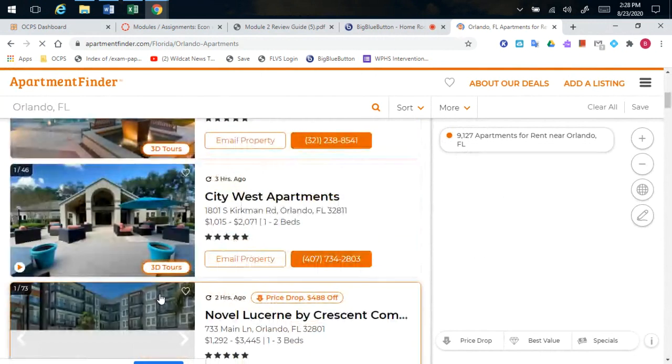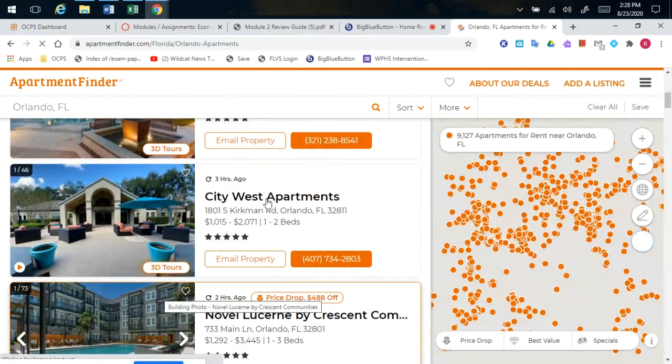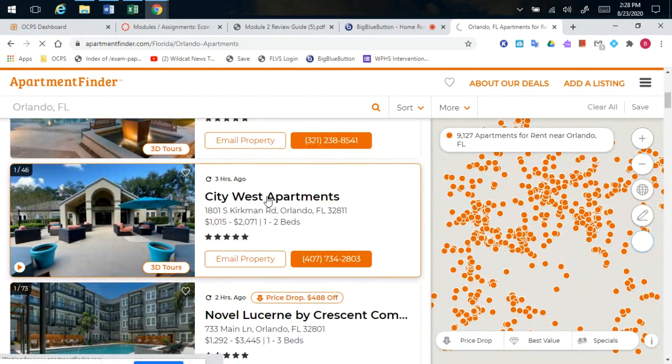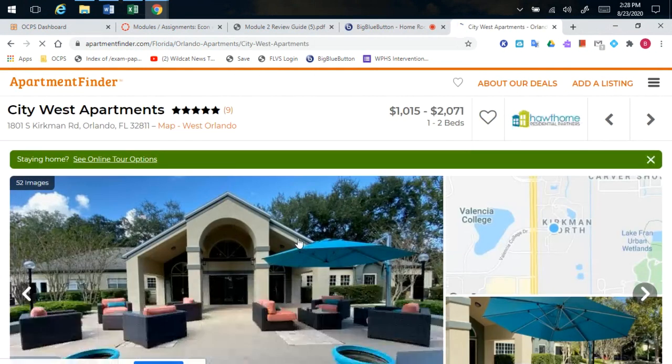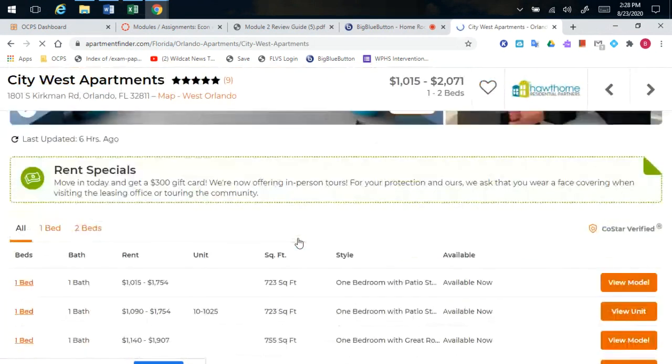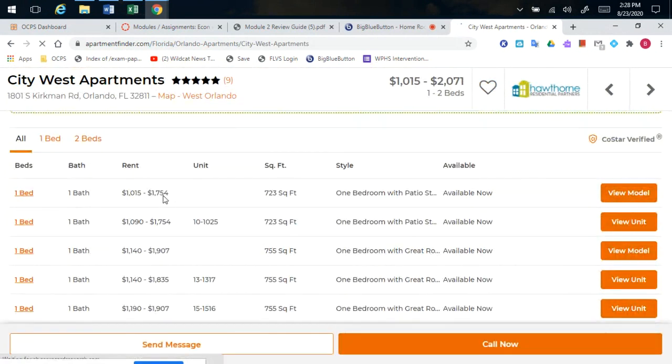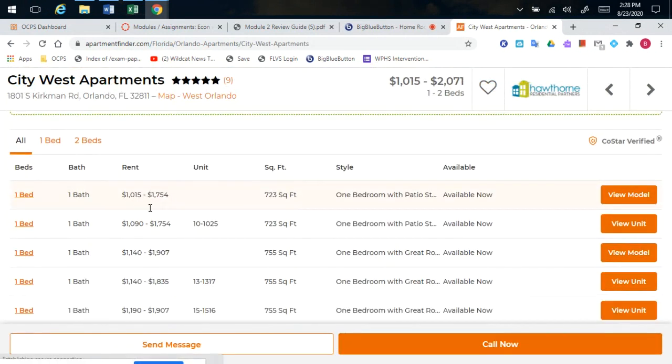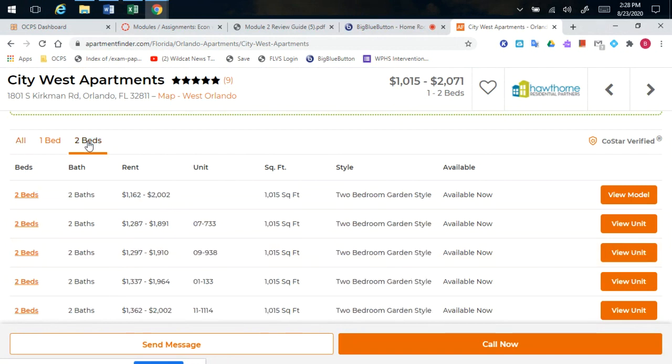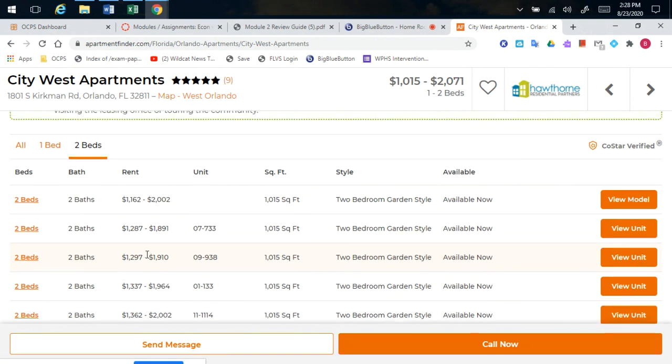You can go ahead and click on any of these areas and see how much those apartments are. They have a range. You'll notice that for one-bedroom places, it might be a little bit more expensive per person, but when you change it and you go ahead and split the rent between more than one person, suddenly the rent, when divided up between multiple people, gets to be cheaper.